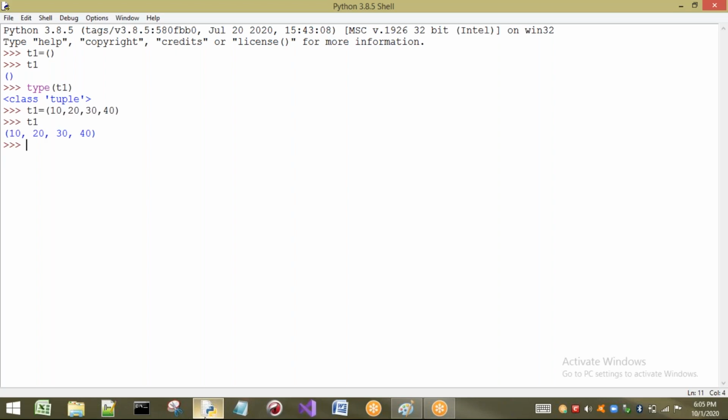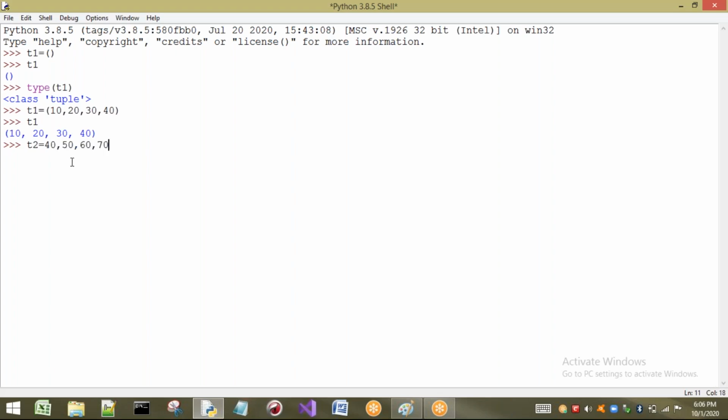Now, the other way of creating a tuple is that without parentheses also we can create the tuple. In the first case I created an empty tuple, so I did not write any values inside the parentheses. In this case we created a group of elements for a tuple. Now I want to create a tuple without any parentheses. Just see here, 10, 40, 50, 60 and 70.